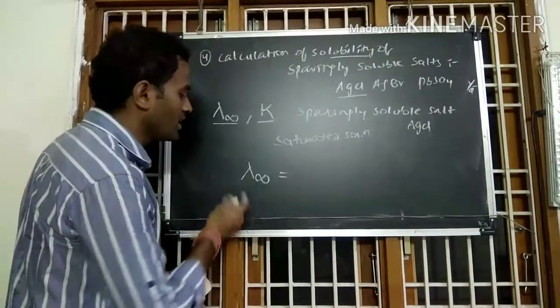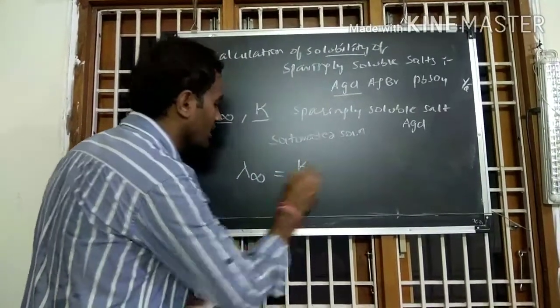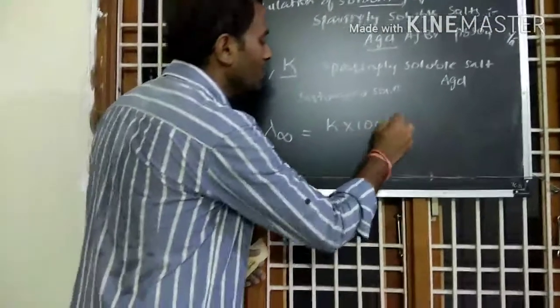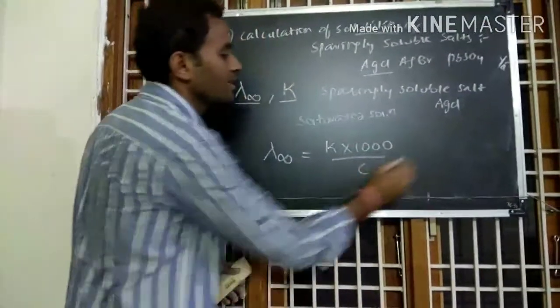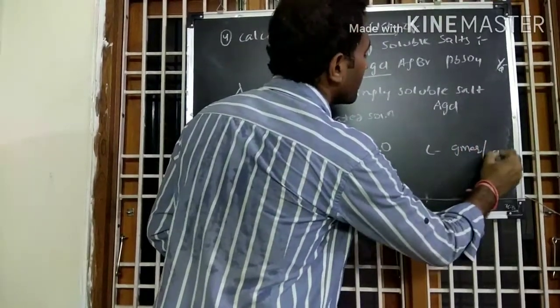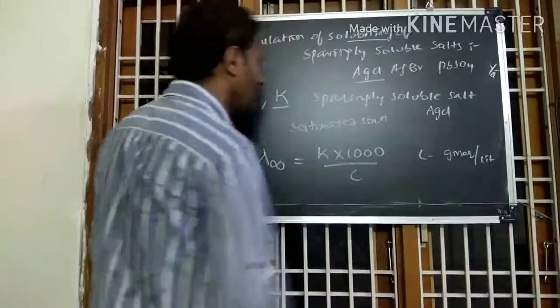We have a relation between the equivalent conductance and the specific conductance, that is, lambda infinity equals K into 1000 by C. Here C is the normality, that is, gram equivalent per liter. The unit for concentration here, normality, is gram equivalent per liter.